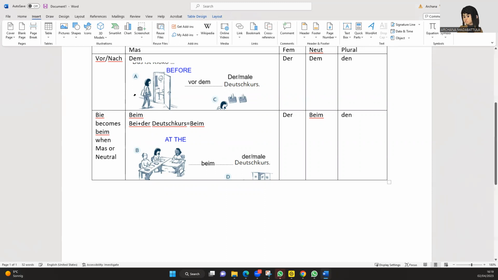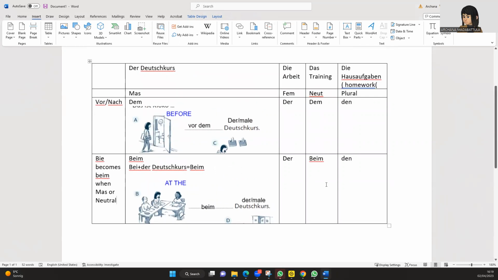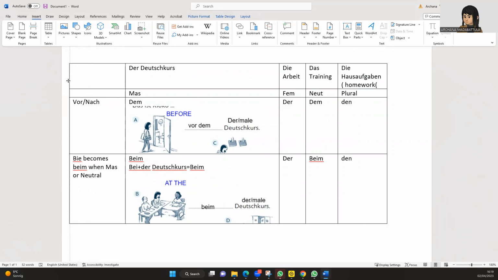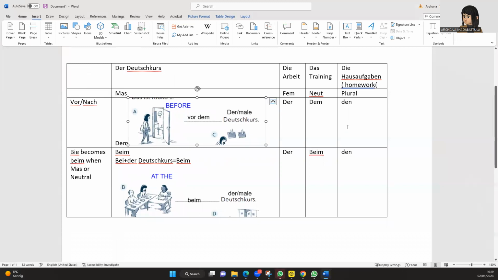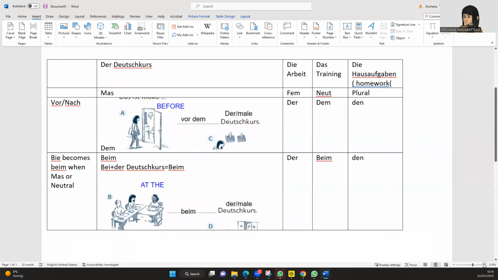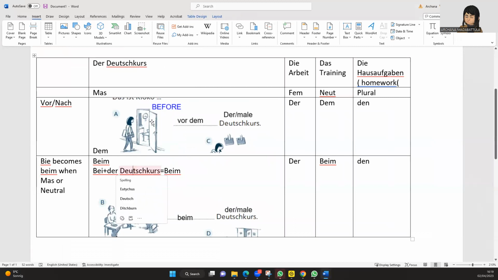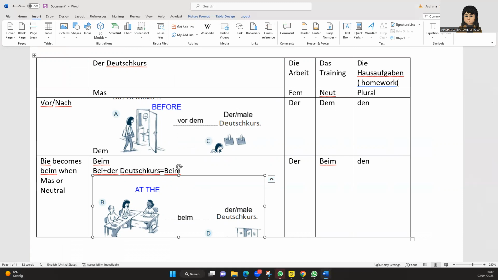So here, if you observe, it became beim only when it is in a neutral form or a masculine. So this is very clear, right? So now vor dem Deutsch course, and here she is already in the Deutsch course, so beim Deutsch course. So now the masculine form is done.